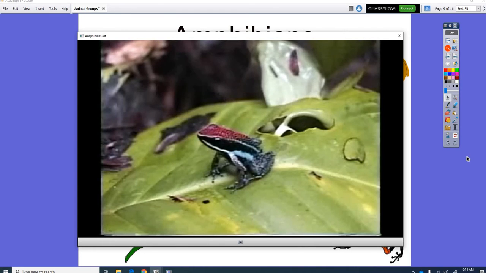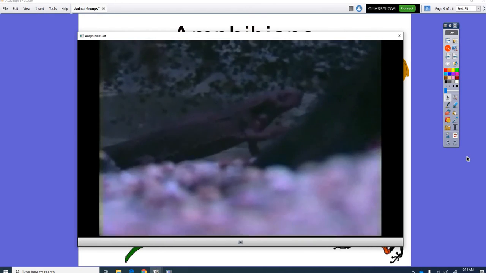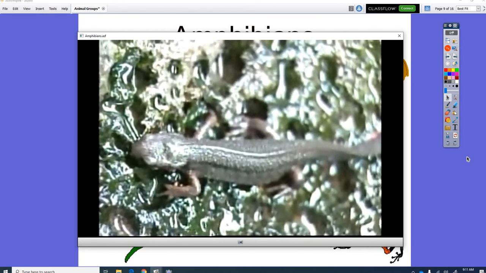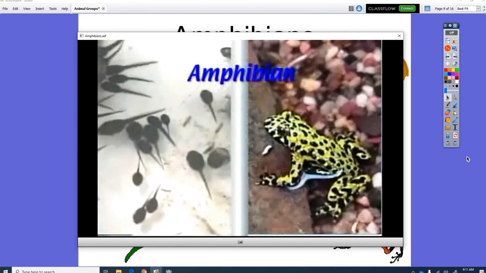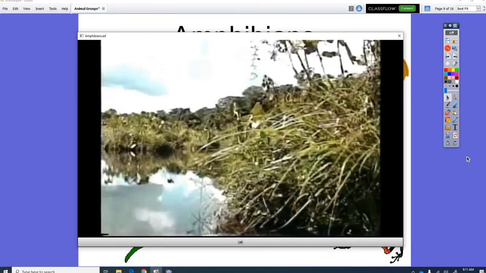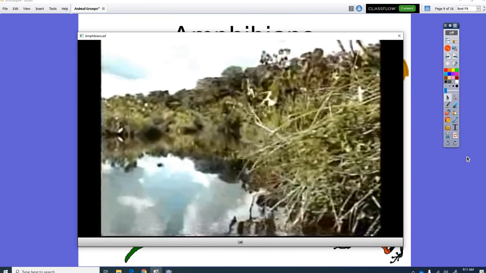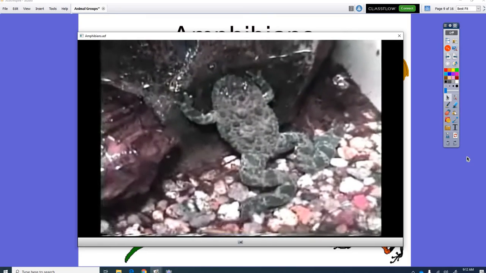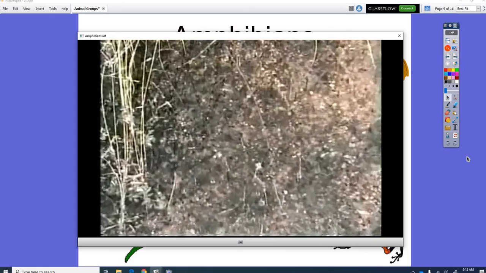So amphibians have 2 lives, one in the water and one on land. The word amphibian means double life, 2 lives. Most adult amphibians live in warm, wet areas or near water because they have to keep their skin wet and lay their eggs near water.